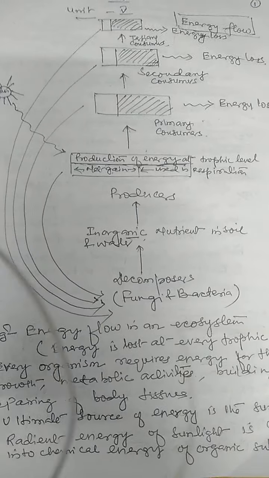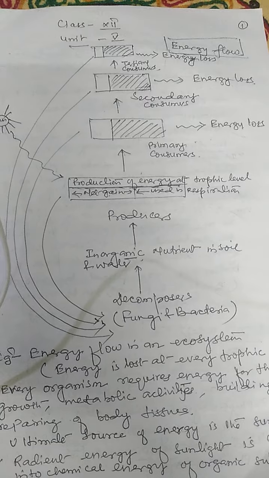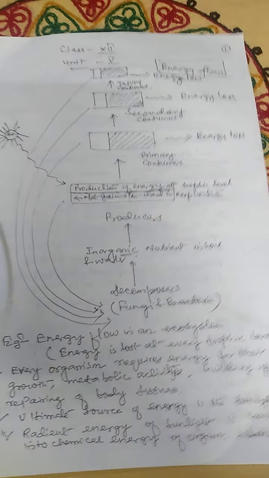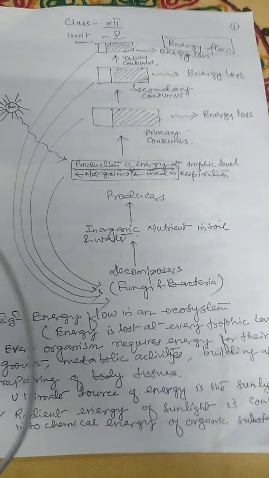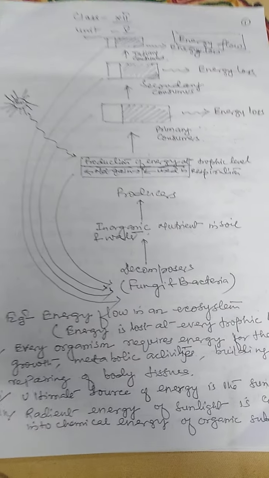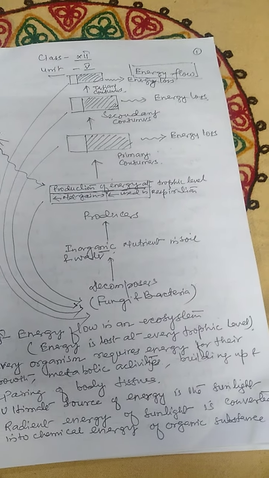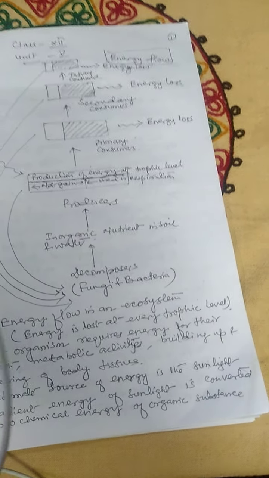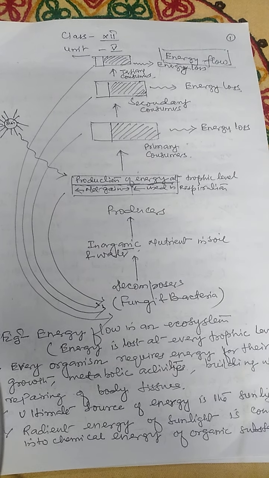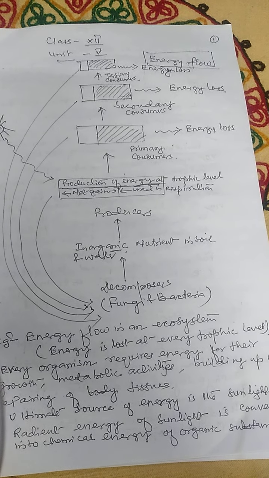Here the producer is given. The producer captures a large amount of energy from sunlight, and some of the energy is used in respiration. Now the energy is transferred from the producer to the primary consumer, secondary consumer, and the tertiary consumer. There is a loss of energy at each trophic level.